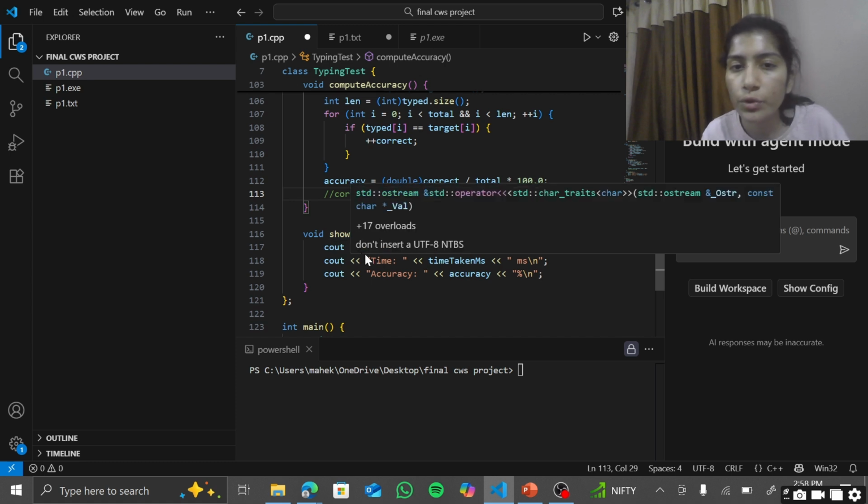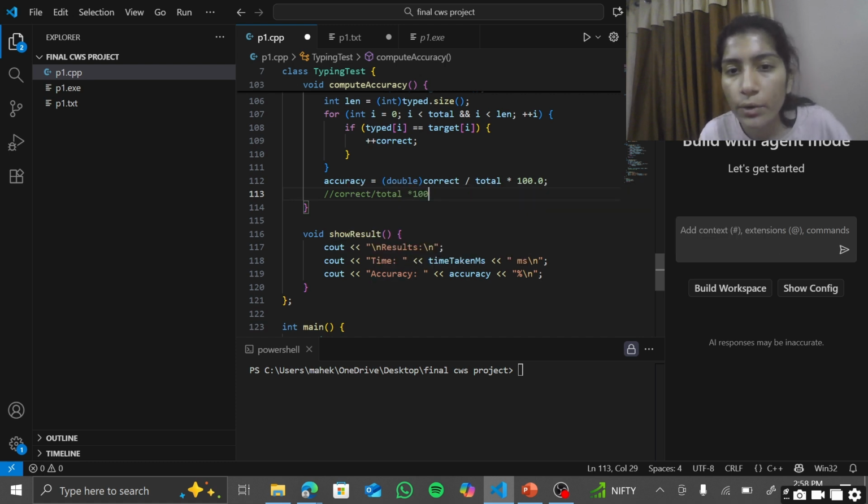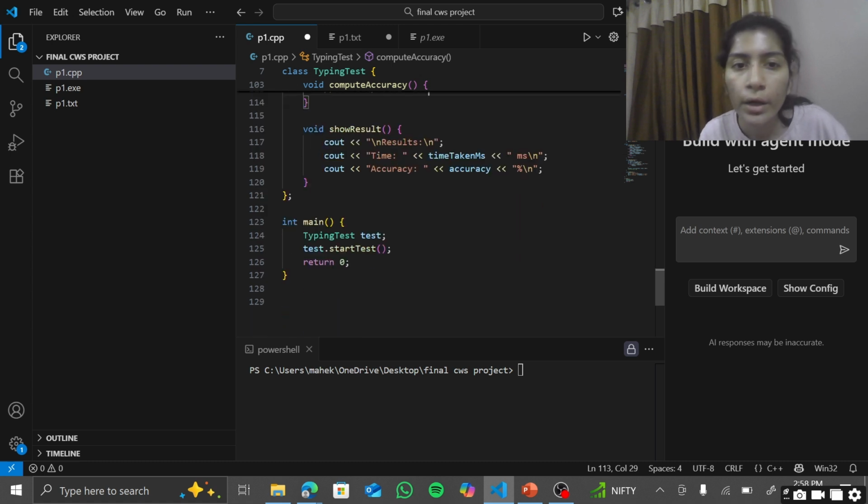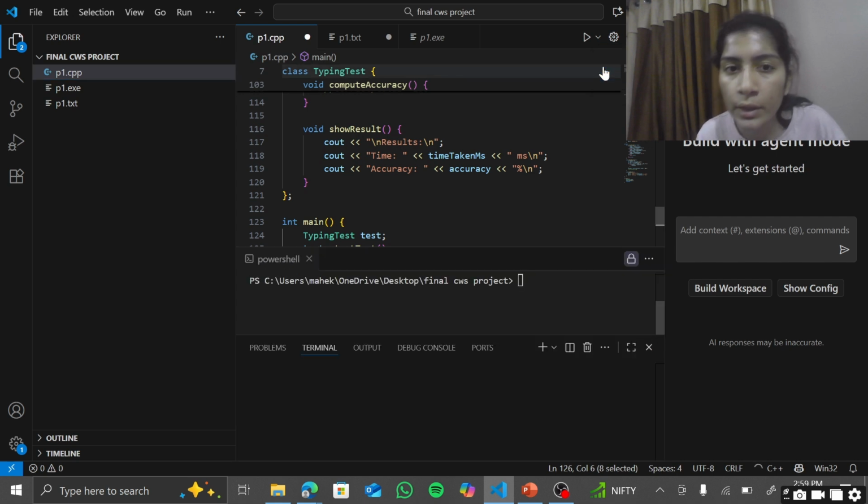Void show result, it will show the result, and then cout time, it will show the time taken and the accuracy as we calculated before. And after that, in the main function, I have created an object test of the typing test class, and test dot start test to start the whole program. So basically, after that I return zero, which shows that the whole program is running smoothly, so it will return zero. Now I'll run the code and show you the output.